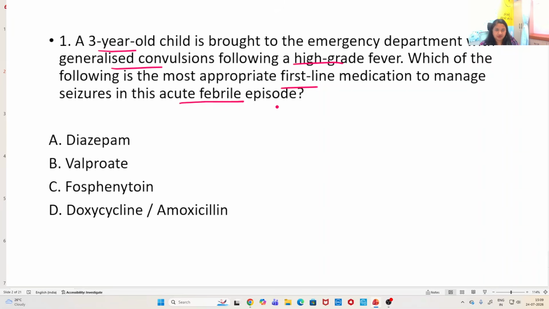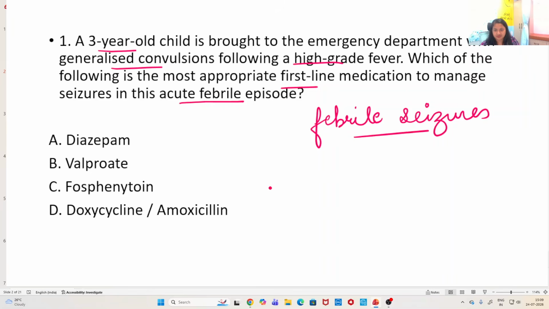So first of all, we have to understand this case scenario. This is a 3-year-old child who has come to us with generalized convulsions, high grade fever, and he has come in active seizures. Now he has got fever and seizures. So in this age group, 6 months to 5 years, our most common working diagnosis will be febrile seizures.